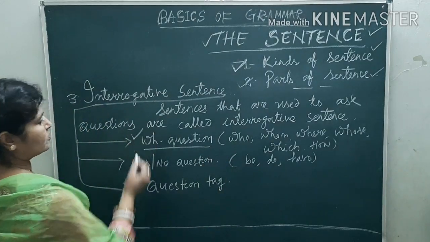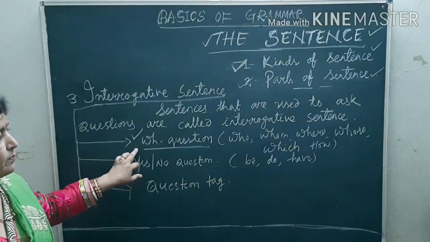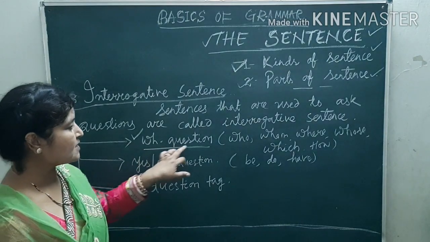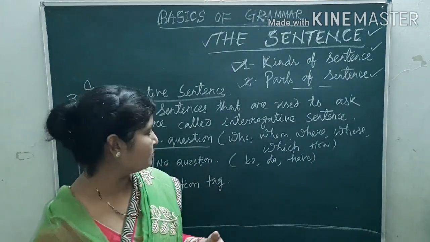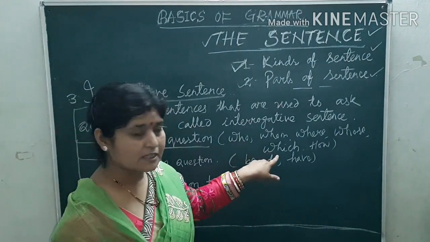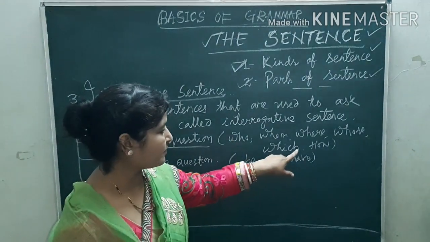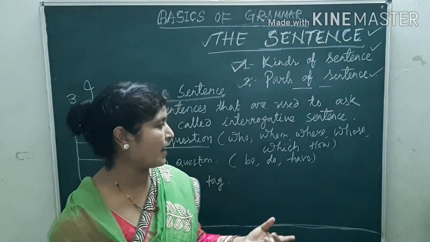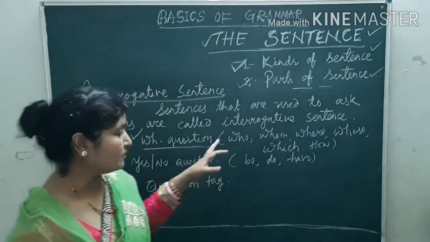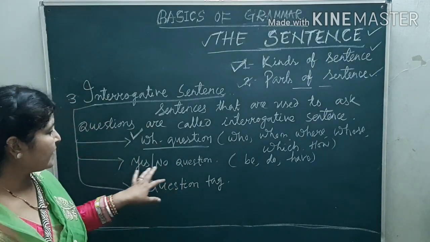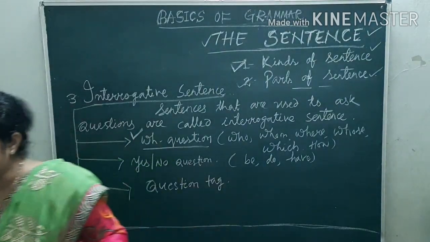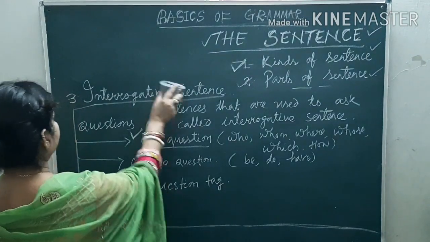So what is WH question? WH question means the question starts with the WH words. For example, who are you? Which book is yours? How many hands do you have? Like this, we can form the question with the help of the WH words. And yes/no questions, how we can form the yes/no questions?